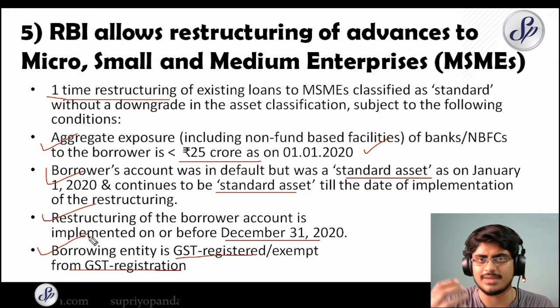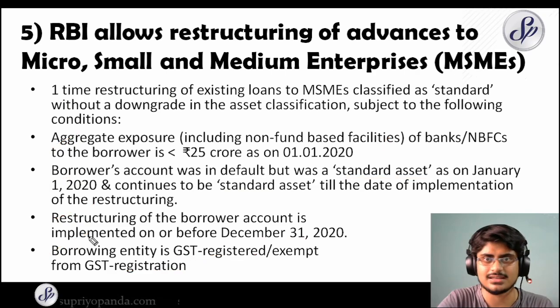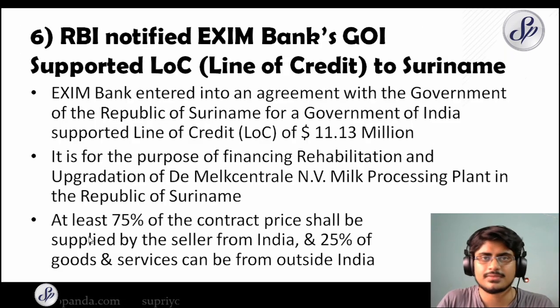As we know, some entities are exempt from the registration, so those entities do not need to worry about it. So these four conditions must be met, and then, without a downgrade in the asset classification, RBI will allow those existing MSME loans to continue as standard assets. So this is also a big relief to the banks and also to the MSME sector as a whole. So let's move to number 6.